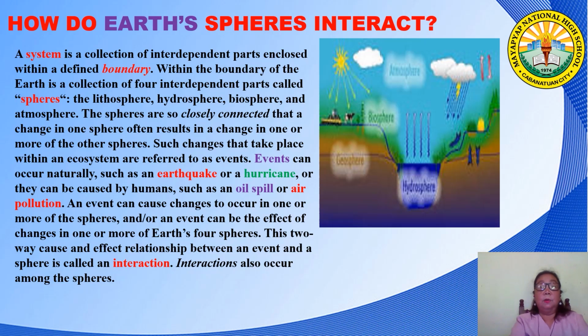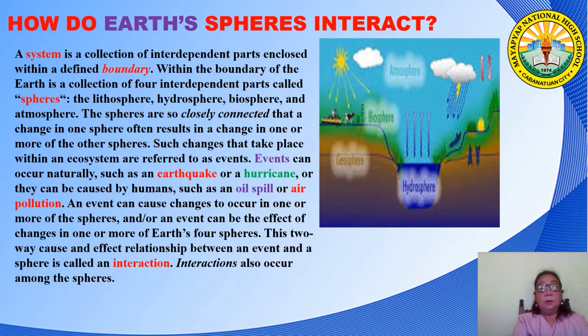Events can occur naturally, such as an earthquake or a hurricane, or they can be caused by humans, such as an oil spill or air pollution. An event can cause changes to occur in one or more of the spheres, and an event can also be the effect of changes in one or more of the Earth's four spheres.